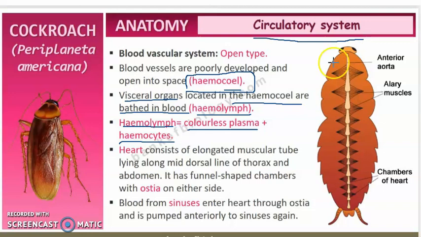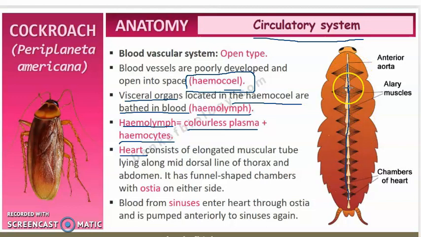Now let us see about the first one, which is the heart. So heart consists of an elongated muscular tube lying along the mid-dorsal line of thorax and abdomen. So you can see a middle line which is running throughout the thorax and the abdomen portion. And where is it present? It is present in the middle, and we can see this heart only on the dorsal side of the cockroach, right?